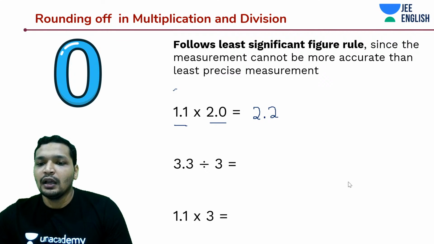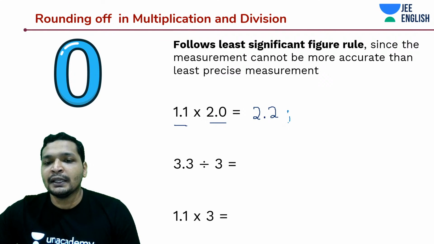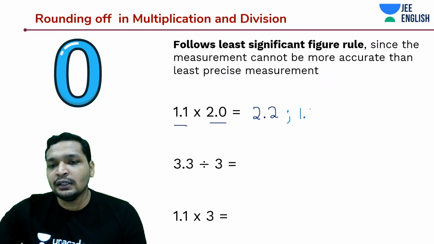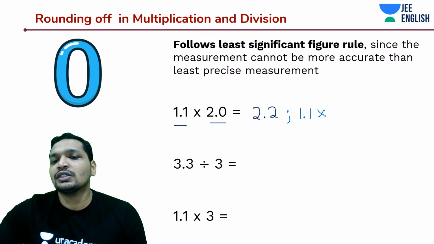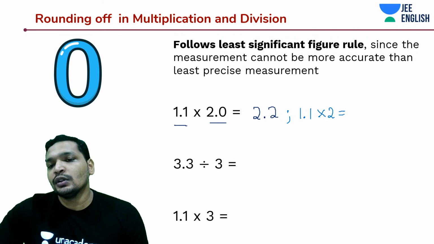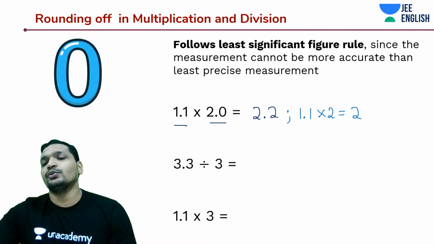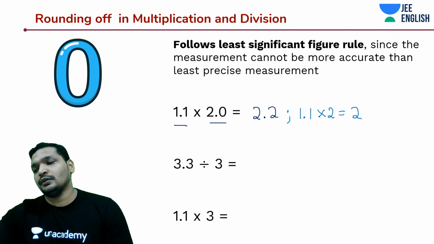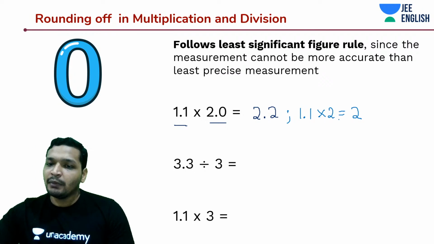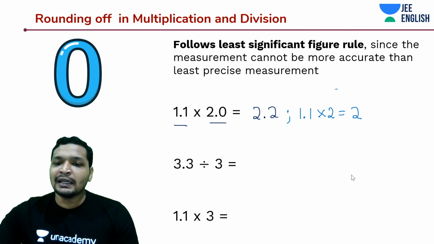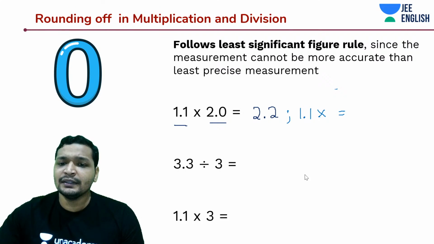But let's say I'm multiplying 1.1 with just 2. Then I don't know whether it is 2.2. Maybe it is only 2. But let's say instead of 2, I multiplied it with 7 or 8.